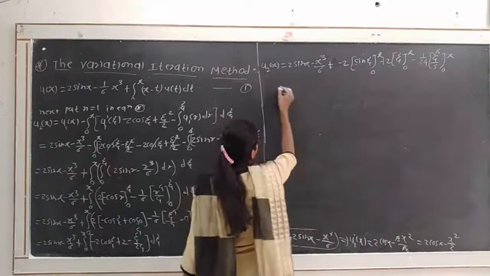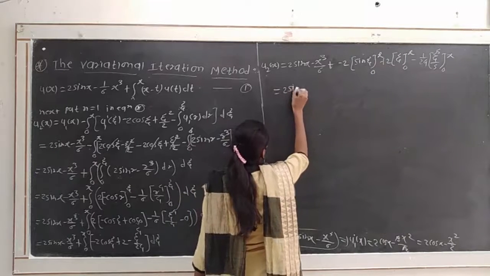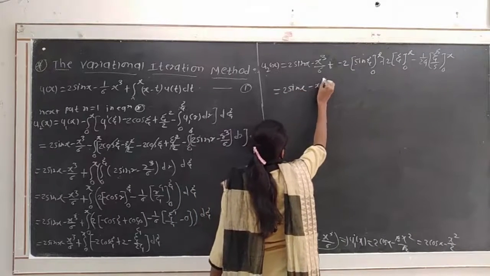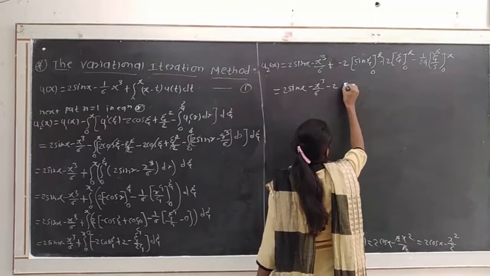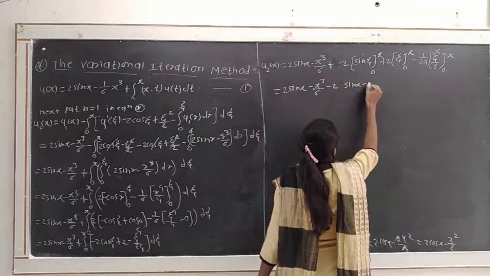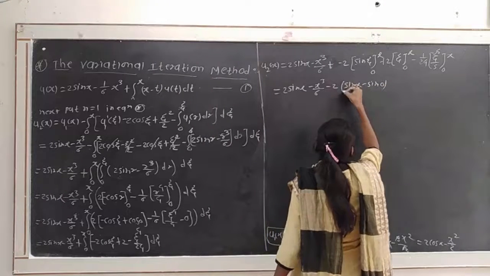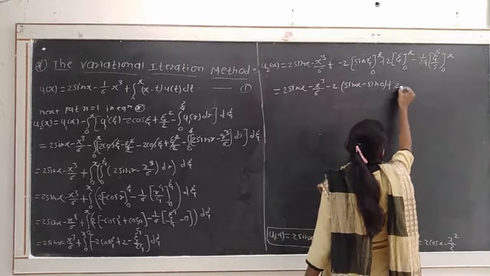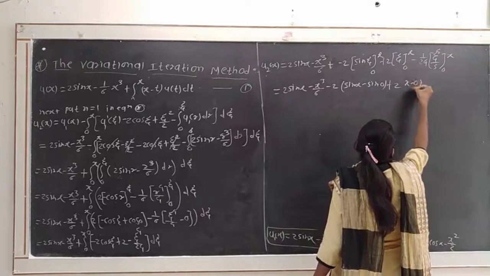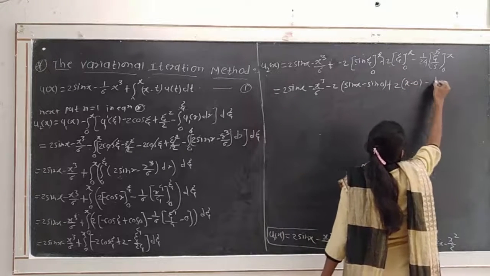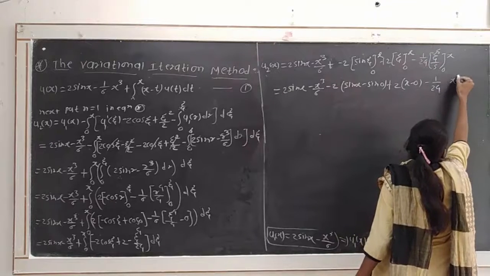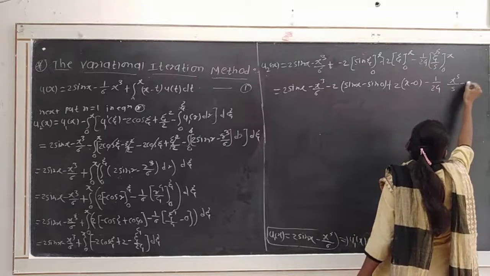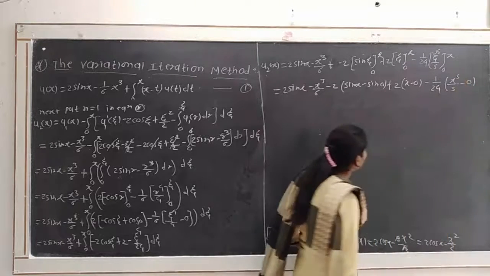So we have to get is equal to 2 sin x minus x cube divided by 6 minus 2 by putting limits sin x minus sin 0, okay, plus 2x minus 0 minus 1 divided by 24 x raised to 5 divided by 5 minus 0, okay.